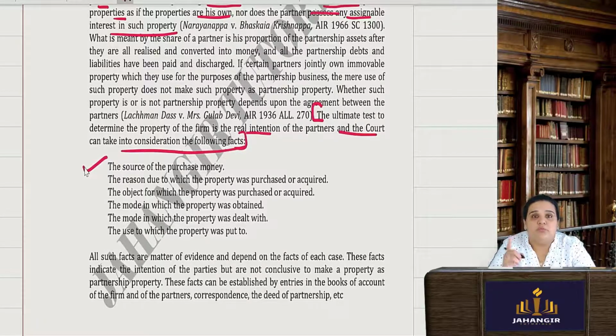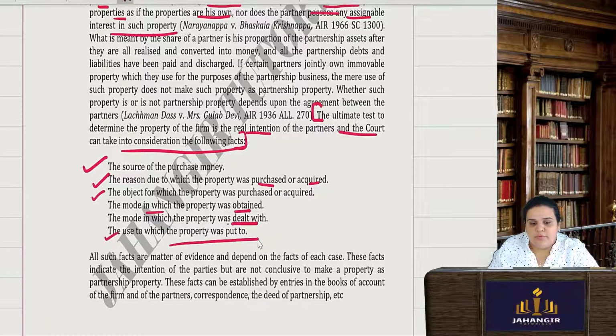One, what is the source of purchase money? Second, the reason due to which the property was purchased or acquired, the object of the property, why it was purchased. The mode in which the property was obtained, the mode in which the property was dealt with, and the use to which the property was put. So if a court has to decide whether this property is a partnership property or not, then these points can be taken into consideration.